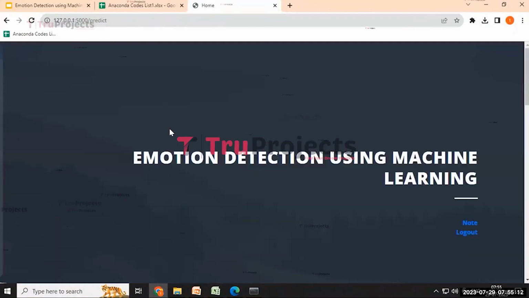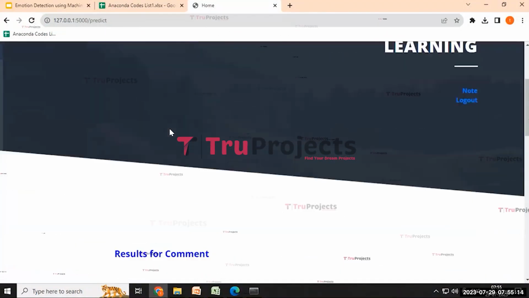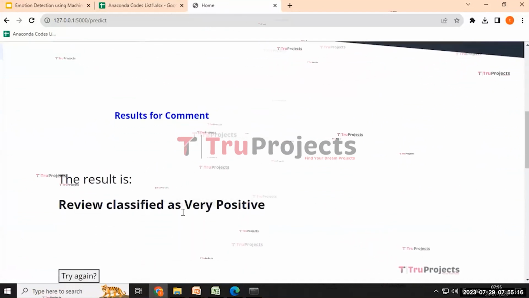And then click on the predict button. Here the emotion is predicted as very positive.